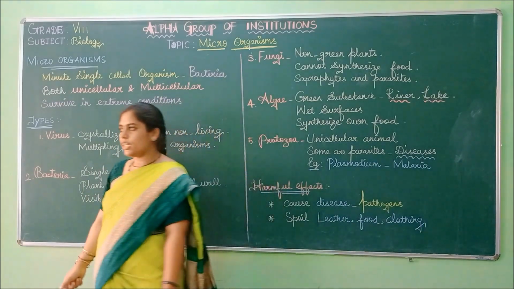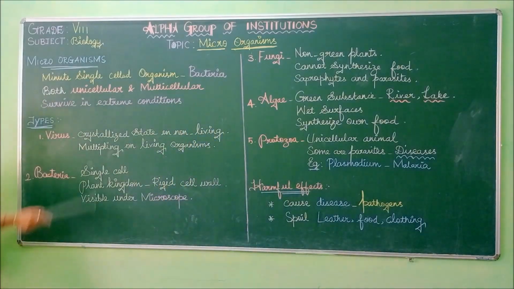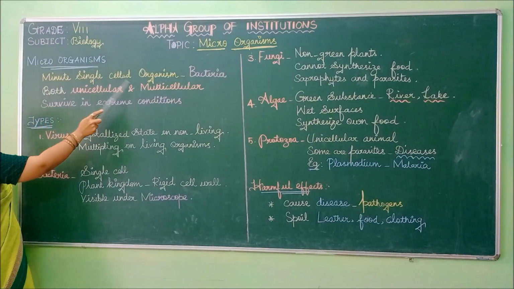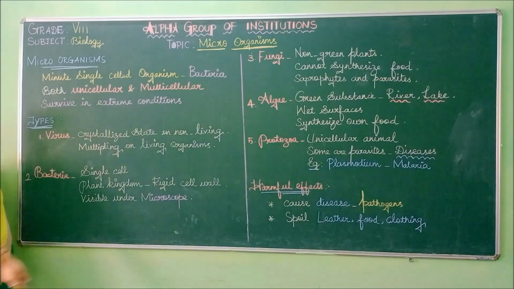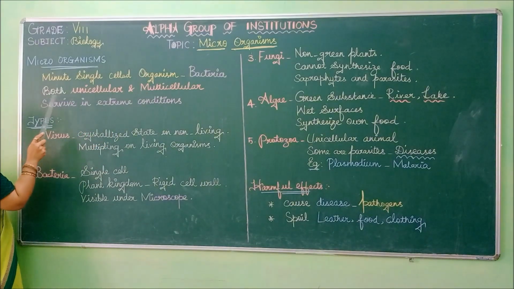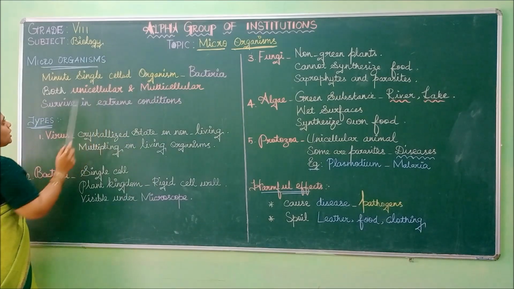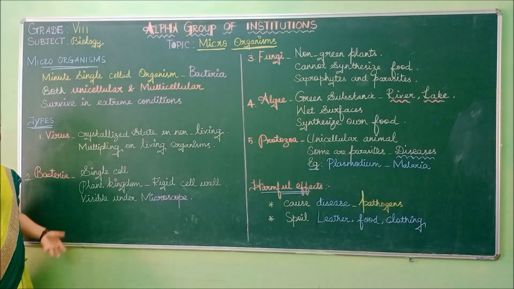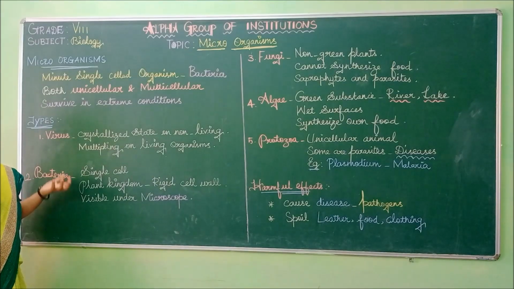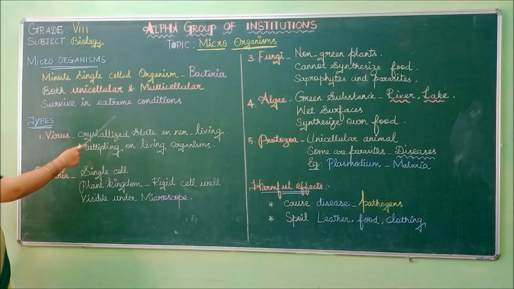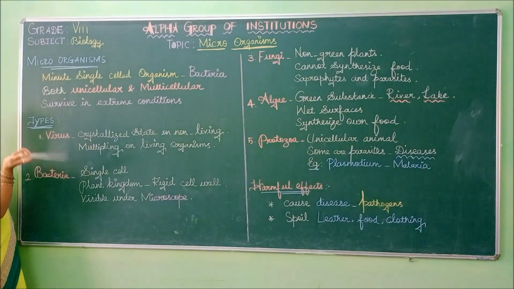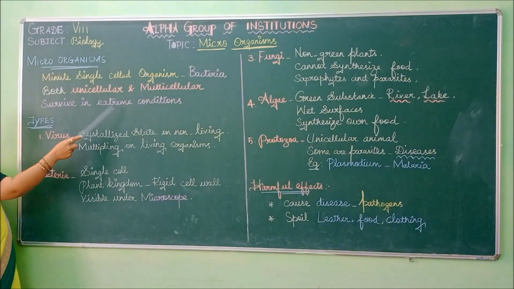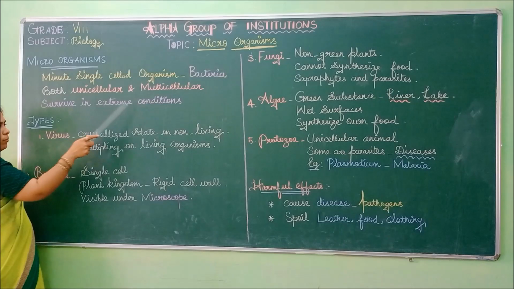So I will just give a recap of it from the first. First we saw what microorganisms are. They are minute single-celled organisms. Example, bacteria. They are present in both unicellular and multicellular forms. They will survive in extreme conditions, in extreme cold, or in extreme hot summers. They are able to survive even in salty conditions and under water also.